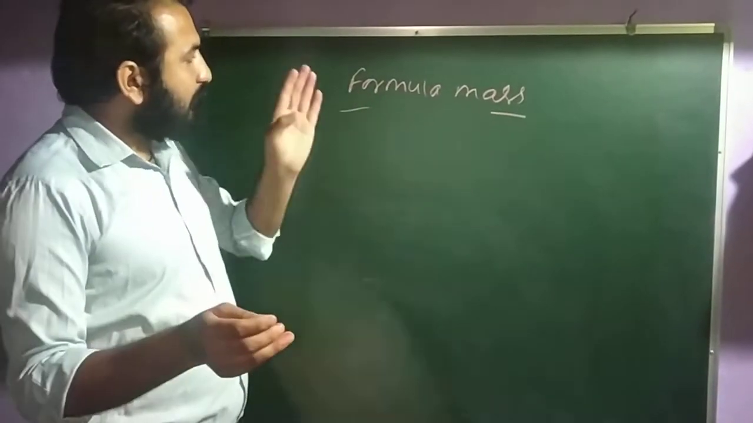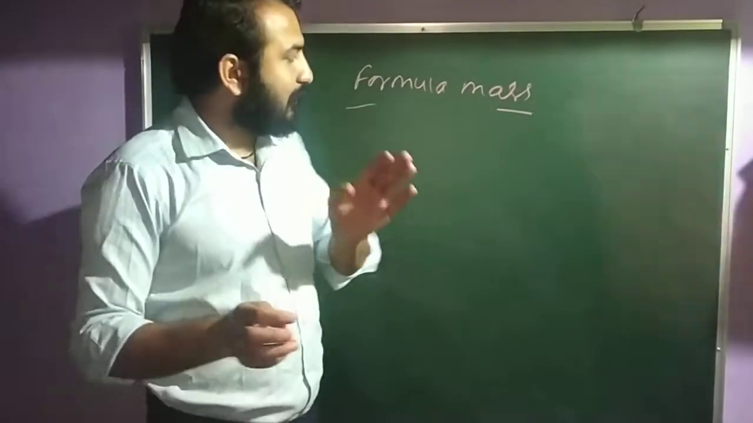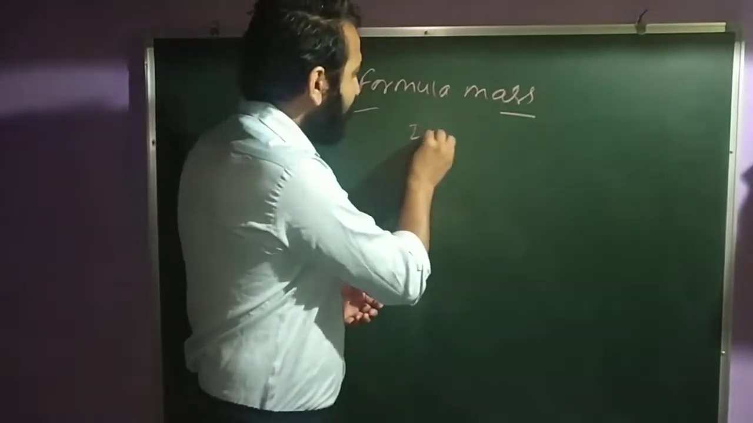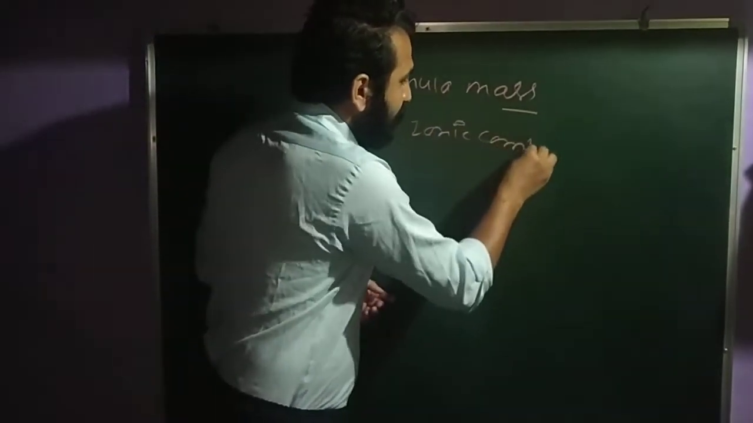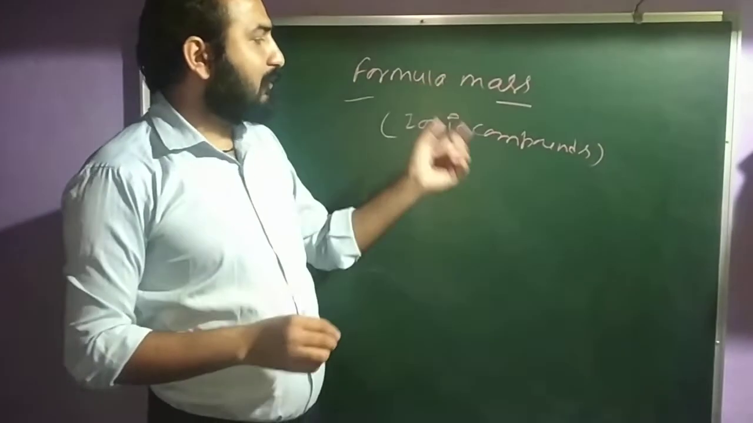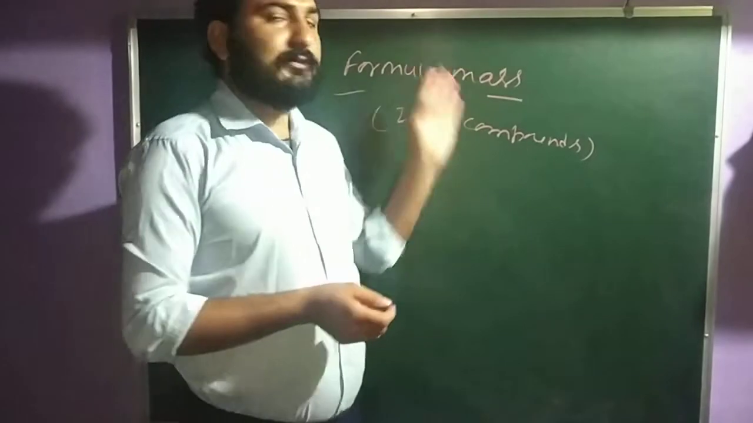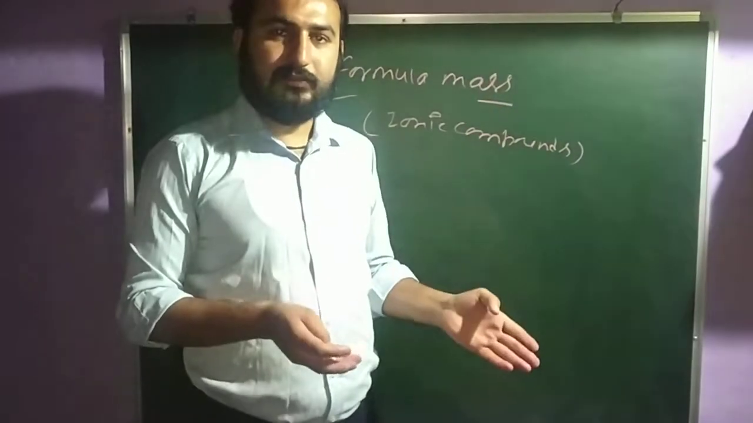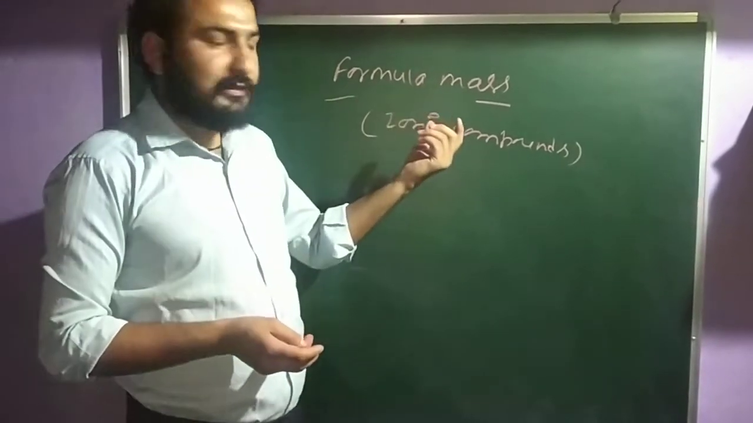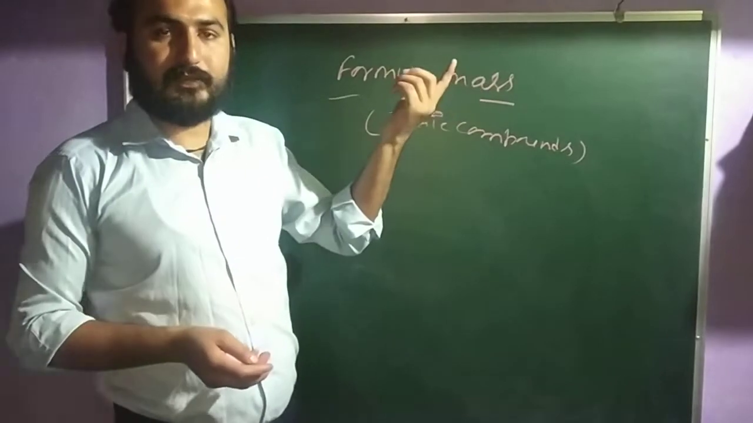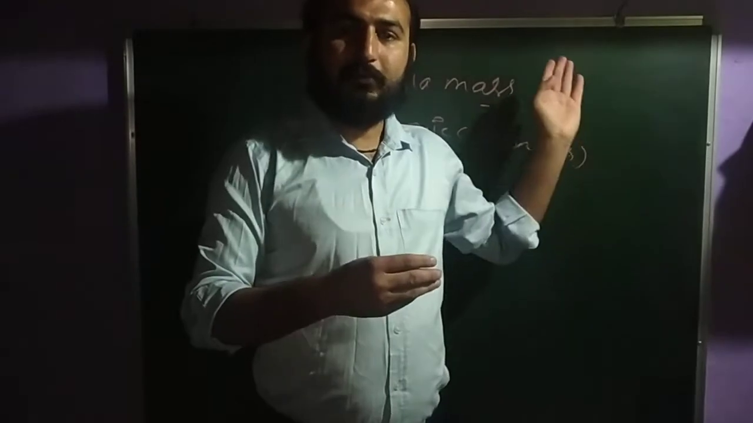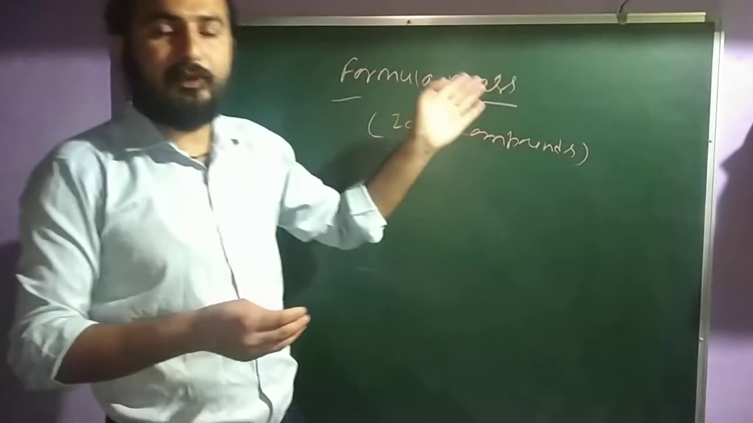You can understand this term by saying the formula mass is only calculated for ionic compounds. So I am writing here, the ionic compound. Clear? That means ionic compounds are not signified by the molecular mass, so for ionic compounds we use the formula mass. That means wherever you have an ionic compound, what will we calculate? The formula mass, instead of the molecular mass.